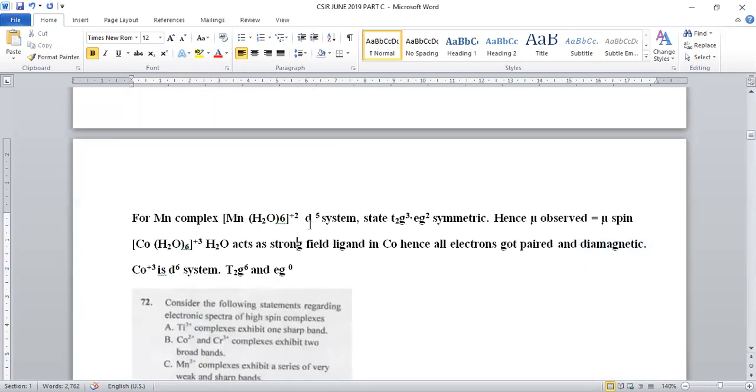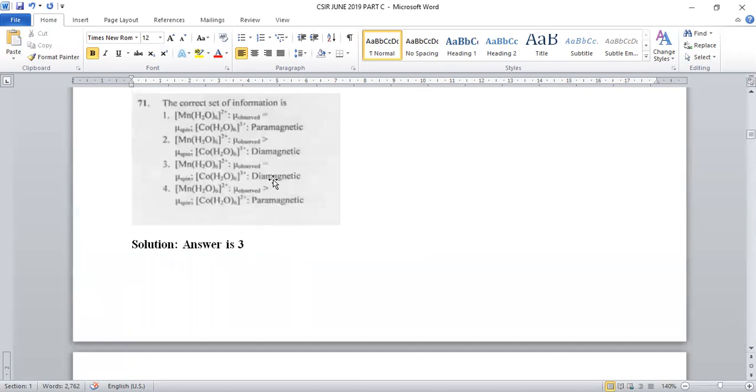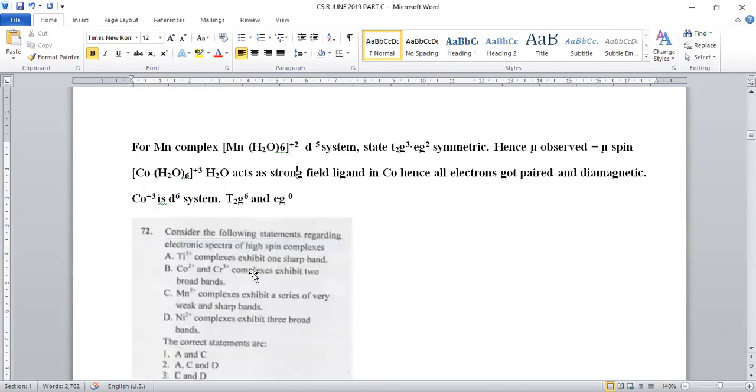The manganese complex being a d5 system is symmetric, so mu observed is equal to mu spin. For the cobalt hexaaqua complex, water behaves like a strong field ligand and the electron distribution will be t2g6 eg0, so we can say it is a diamagnetic substance. Option number 3 is the correct answer.